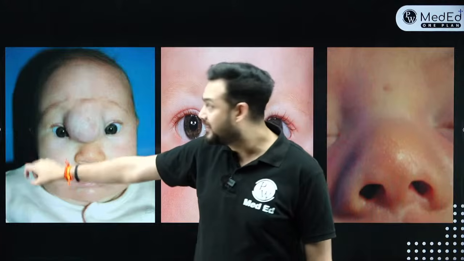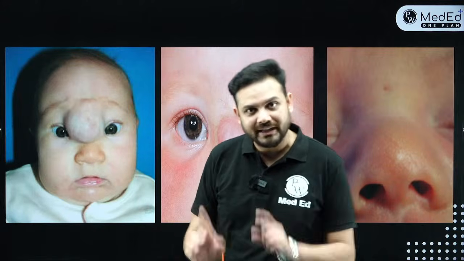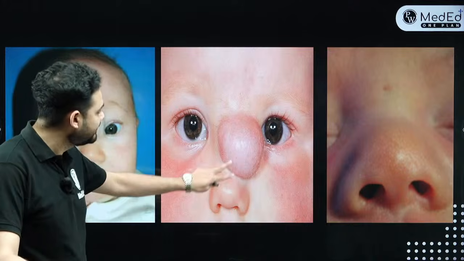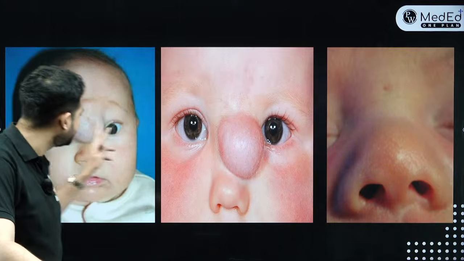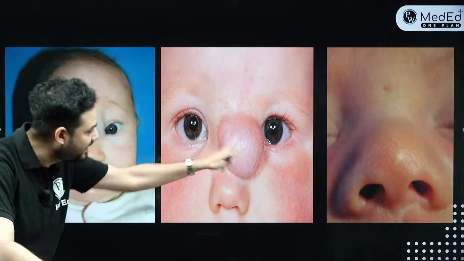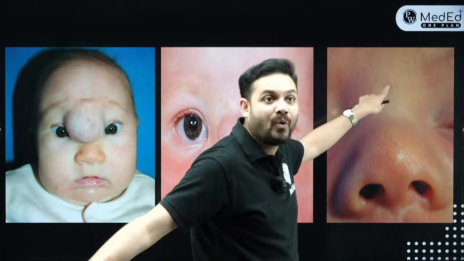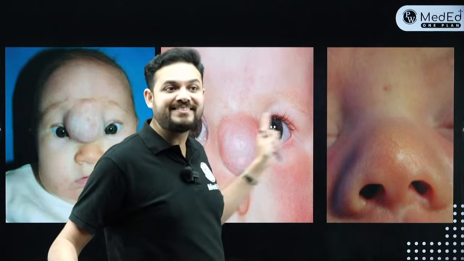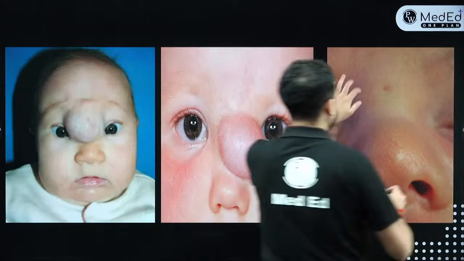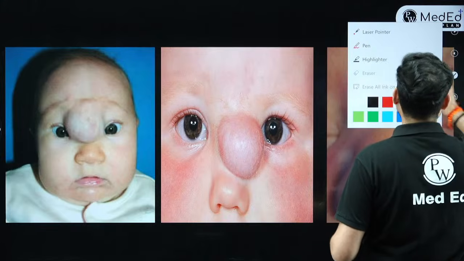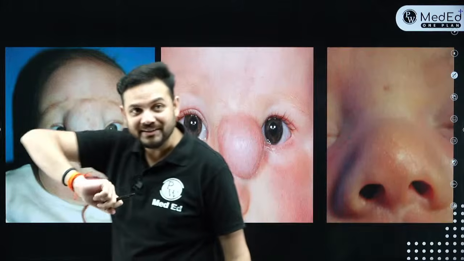This baby has a midline swelling over the dorsum, but there is no opening over the tip of the nose. That is point 1. In the second, we see only a possible swelling. Again, no visible opening, but the difference between this and this is that it appears a little blue in color compared to this one, which appears more of skin color. And the third swelling has an opening or a pit. So what are these 3? All of them are important MCQs in your previous NEET PG exams. When I talk about the number 1 swelling, that is your encephalocele. So all those who have answered encephalocele, that video is not of encephalocele.